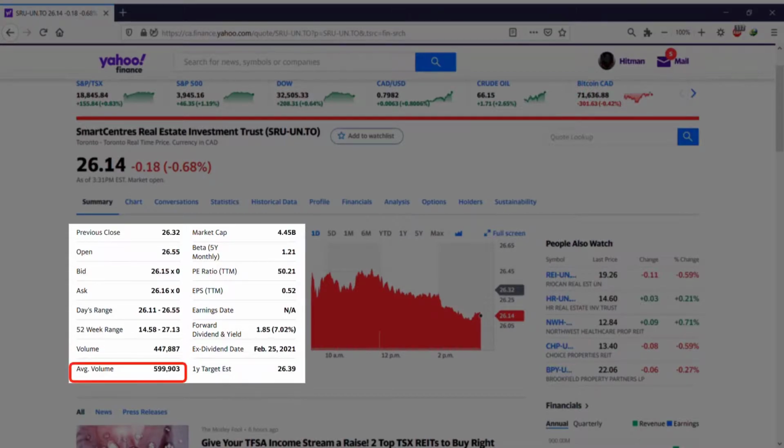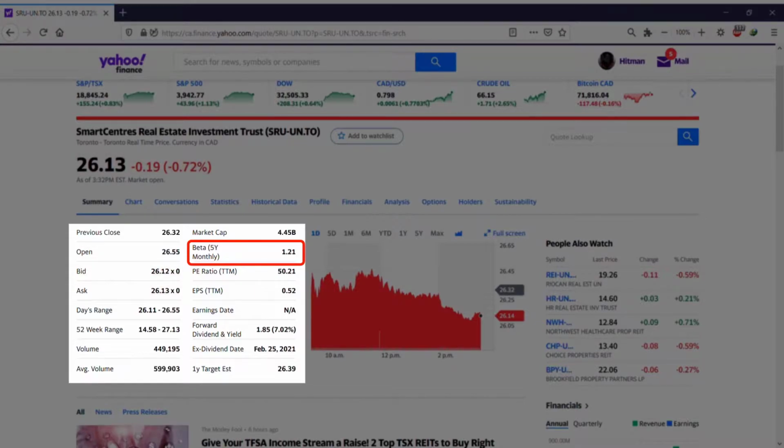Average volume, they just add up everything and take an average and show it to you here, the average of shares being bought and sold. And I think it's during 1 day. Okay, market cap is the value of all outstanding shares of this company. Beta shows the risk of this particular stock against the whole market.